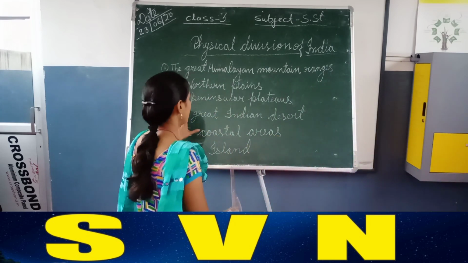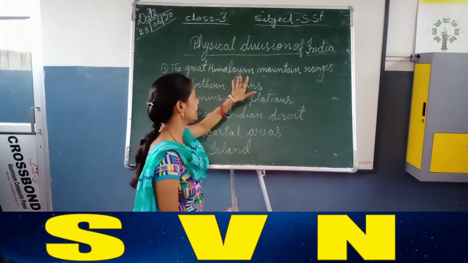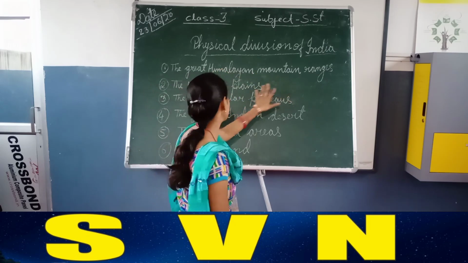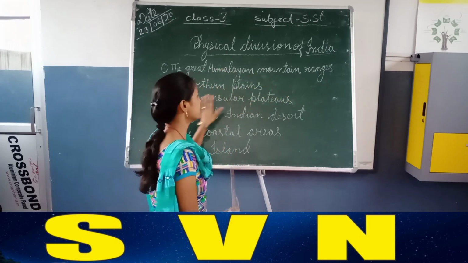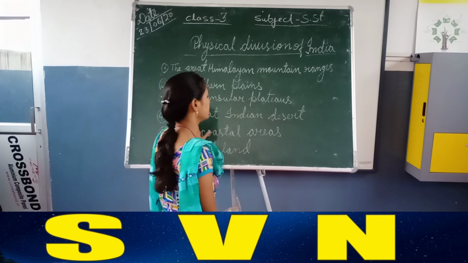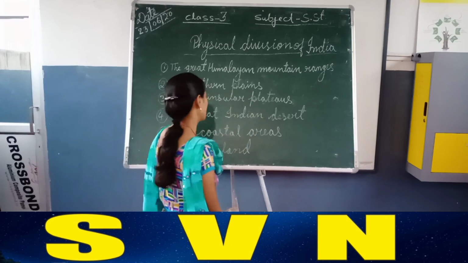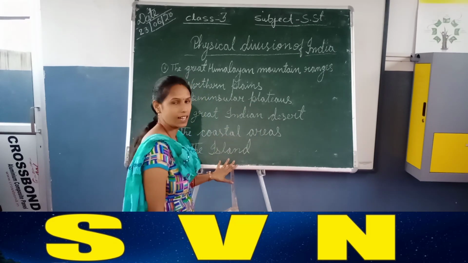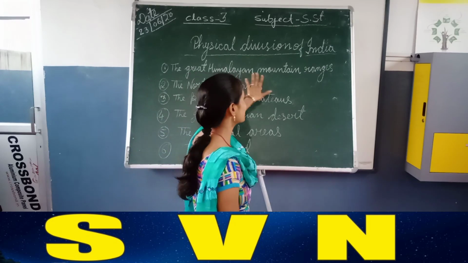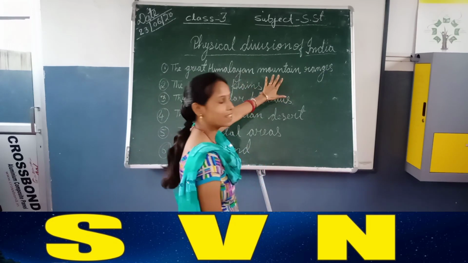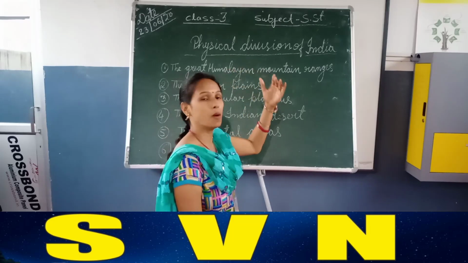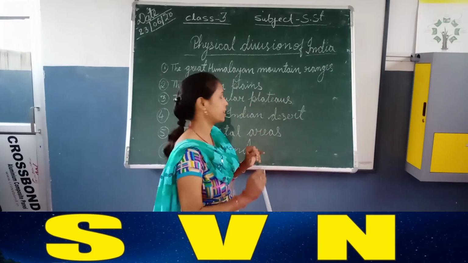So what do we know about the physical division? The Great Himalayan mountain ranges, the northern plains, the peninsular plateau, the Great Indian Desert, the coastal areas, and the islands. The Great Himalayan mountain ranges are at the topmost part of India.